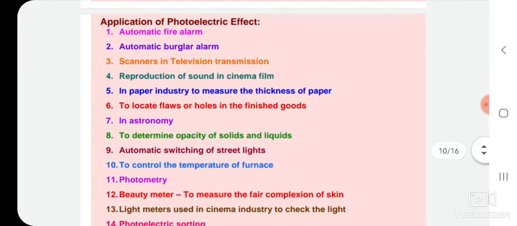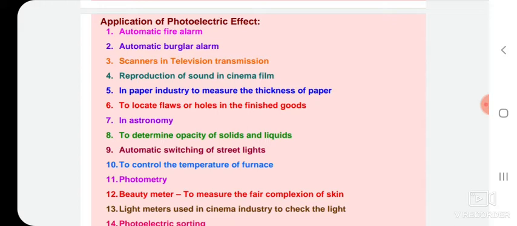There are some applications of this photoelectric effect. We can use it for automatic fire alarms, automatic buzzer alarms, scanners in television transmission, reproduction of sound in cinema film, in the paper industry to measure the thickness of paper, to locate flaws or holes in finished goods, in astronomy, to determine opacity of solids and liquids, automatic switching of street lights, to control the temperature of furnaces, photometry, and so on.